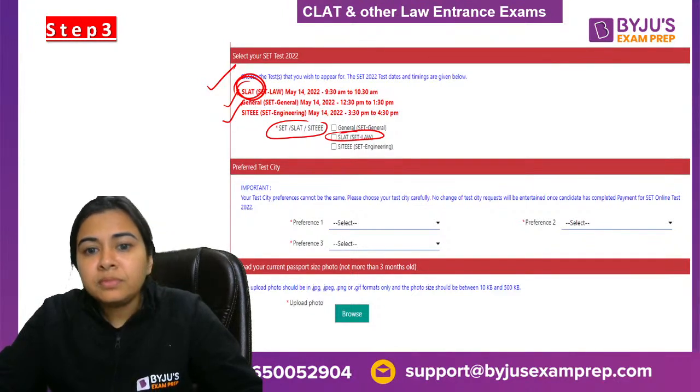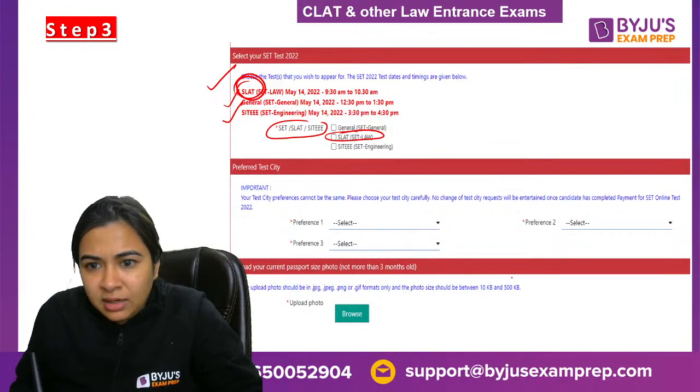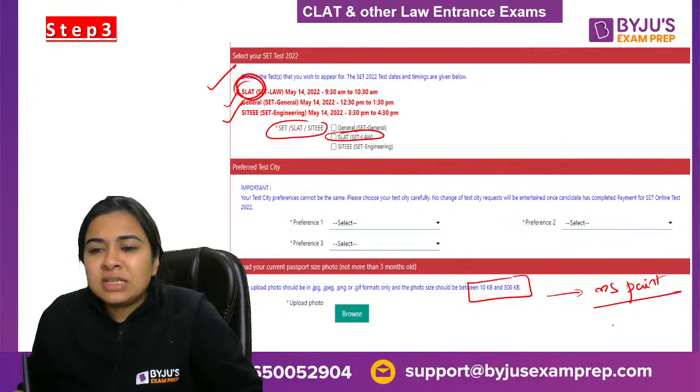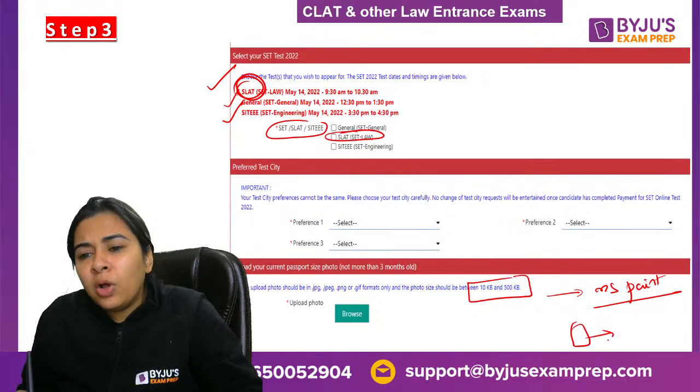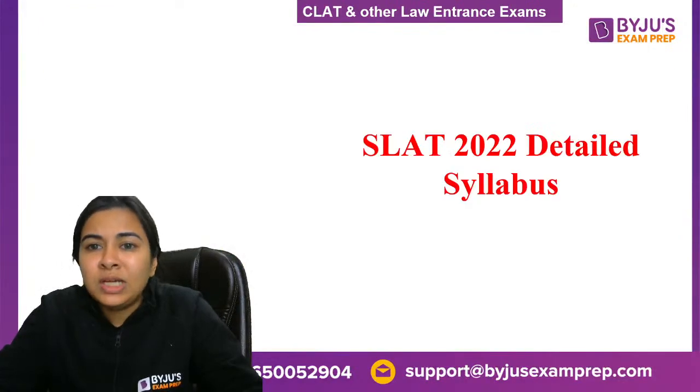Upload your current photograph, and it should meet the criteria, as you can see over here. If there is a problem, please make sure that you go to MS Paint. You can copy paste the image, and you can always change it with the help of the pixel size. That will help you in sizing your image to the correct size.